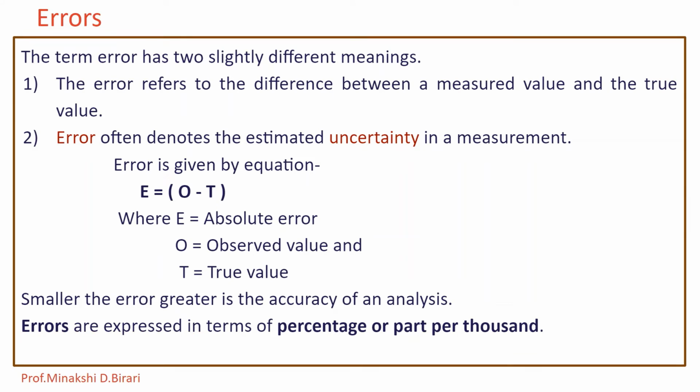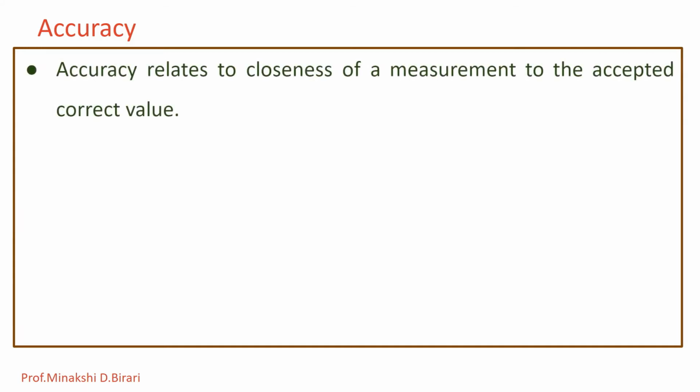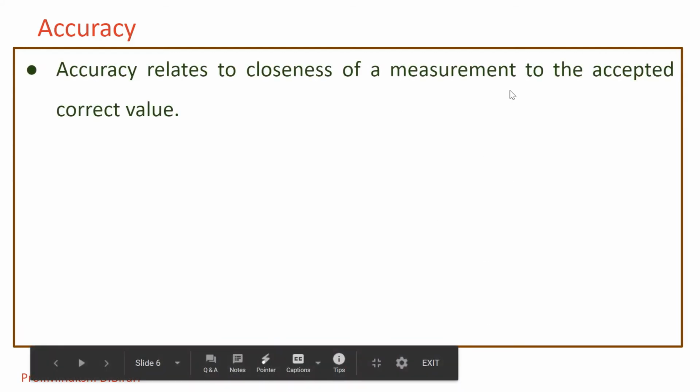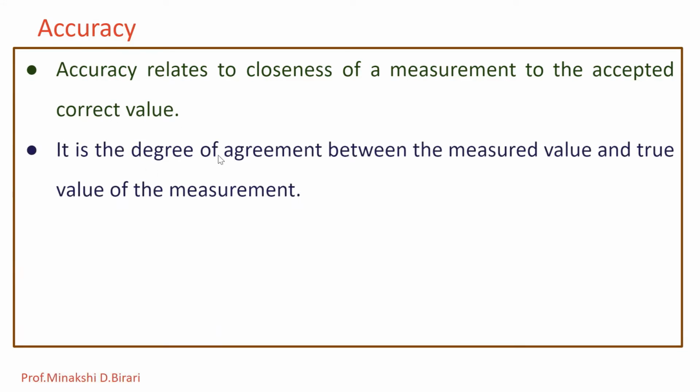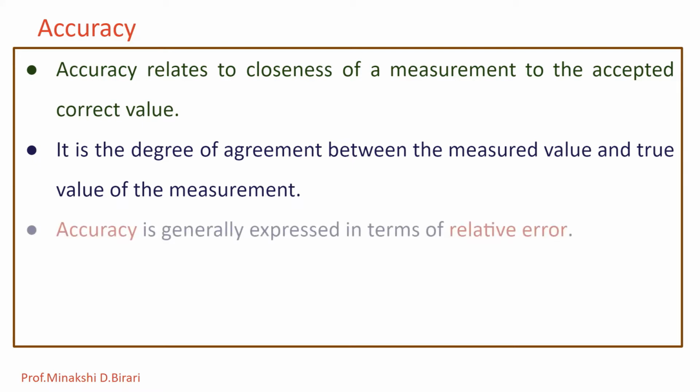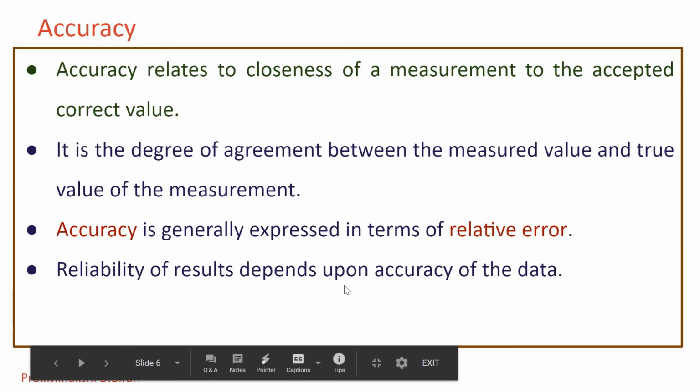While discussing the errors present in the set of analytical data, there are two aspects that must be considered. The first of these is accuracy of the data. So what is accuracy? Accuracy relates to closeness of measurement to the accepted correct value. It is the degree of agreement between the measured value and the true value of the measurement. Accuracy is generally expressed in terms of relative error. Reliability of results depends upon accuracy of the data.